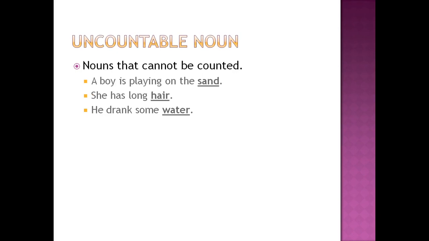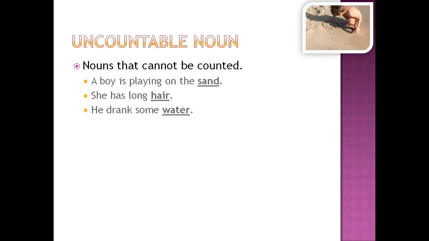The next one is uncountable noun. Nouns that cannot be counted are uncountable nouns. For example, a boy is playing on the sand. Here, sand is uncountable noun because we cannot really count the sand.